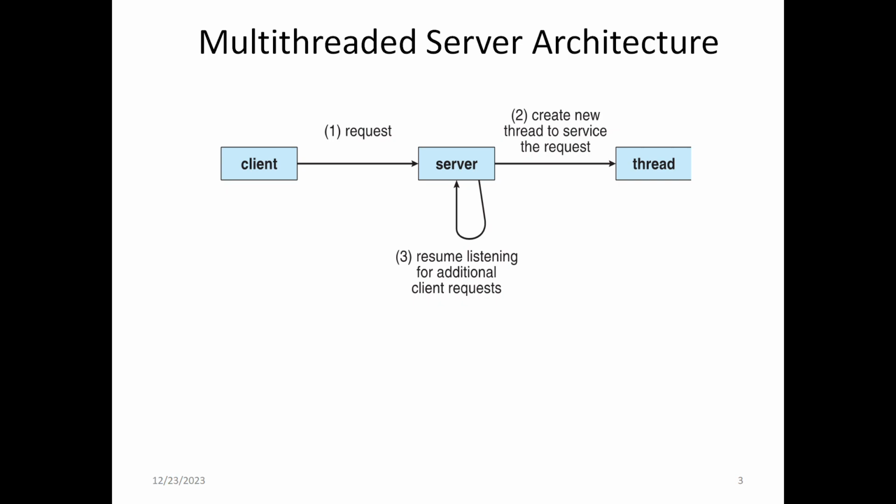Instead, the server will create a new thread to service the request, and it will resume listening for additional client requests. So now the server is free, and whatever request comes from a client, it will create a thread for the new request, and that request will be serviced by the particular thread, not the server. That is the main advantage of the multi-threaded architecture.